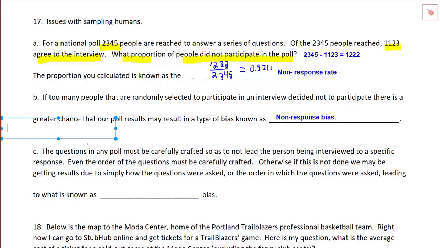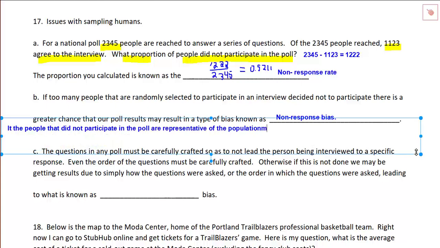But what we're afraid of is the following. Maybe I should put in the positive spin. If the people that did not participate in the poll are representative of the population, then the result is representative.